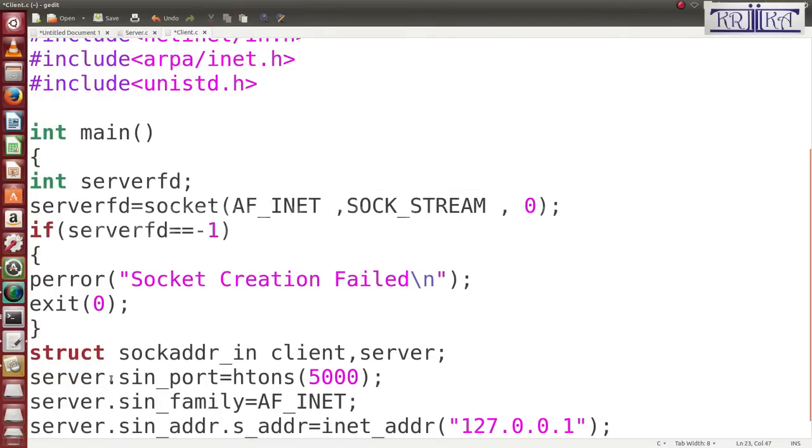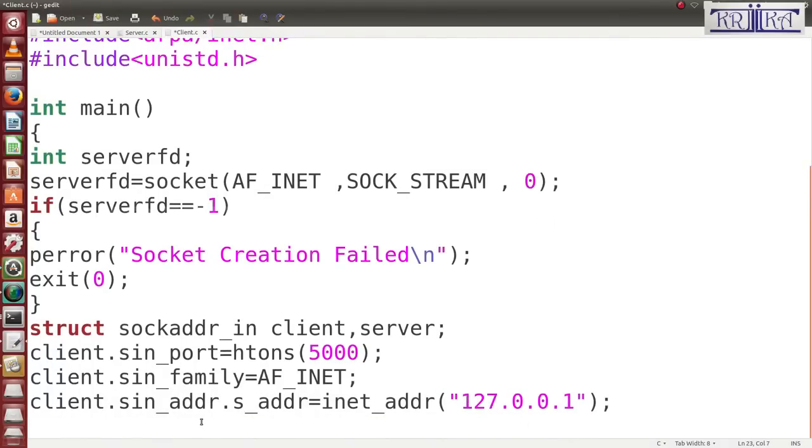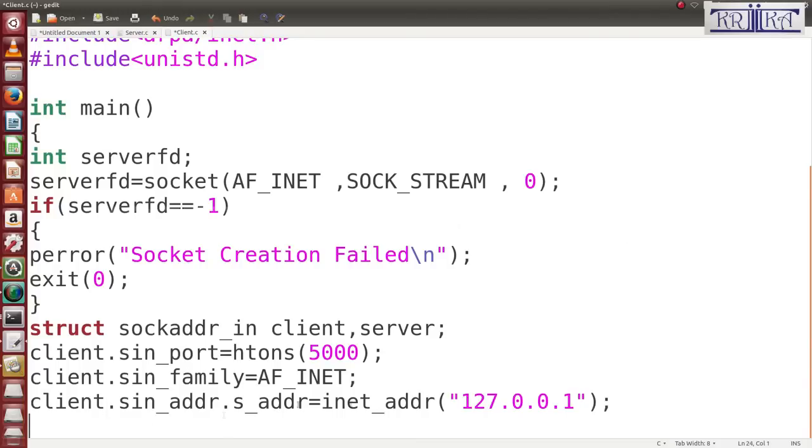Okay, instead of server you will write client, because the client needs to establish with the IP. You remember both should be the same because I am going to run it on the same machine. Here also client, and same. I want to tell you that in the client there is no bind function. You use the connect function. Let's see how to use the connect function.